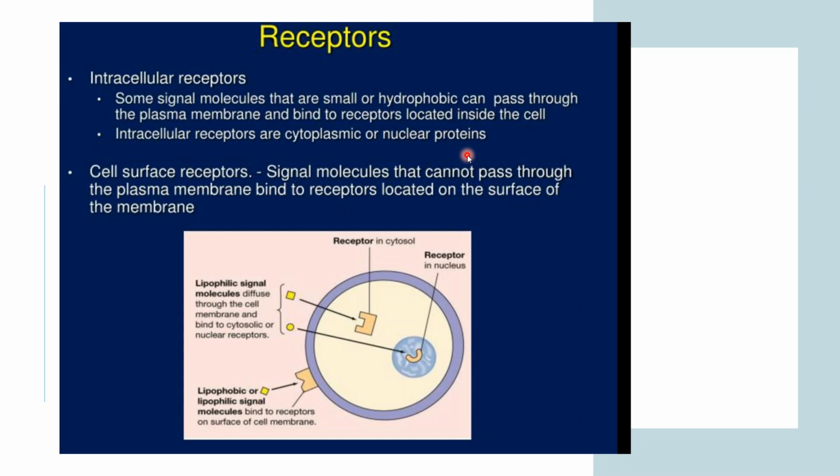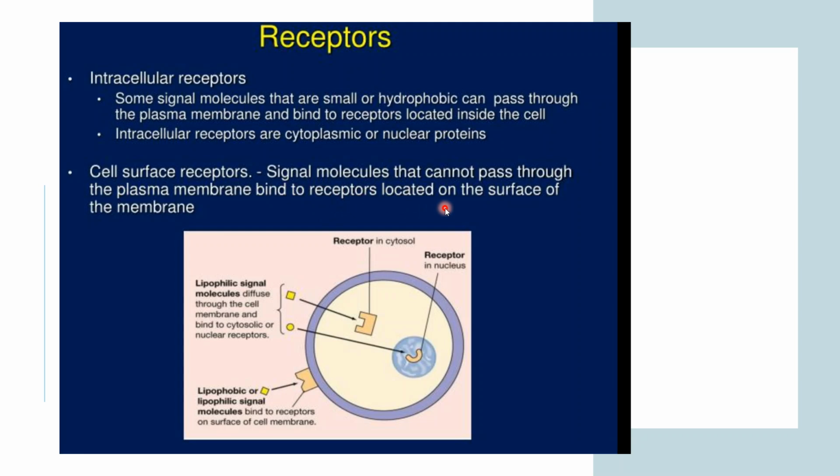The cell surface receptors are for signal molecules that cannot pass through the plasma membrane and bind to receptors located on the cell surface. So these two types of receptors play different roles.